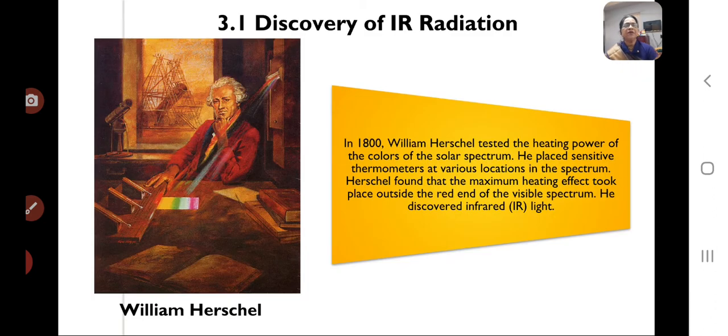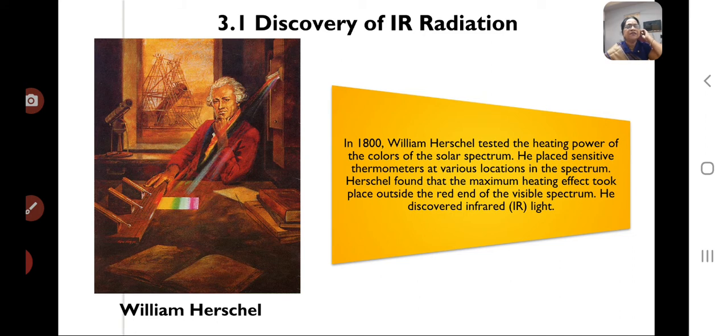Now, first of all, we see the first point, that is the discovery of IR radiation. Now, who discovered the IR radiation? Obviously, William Herschel discovered the IR radiation. In 1800, William Herschel tested the heating power of the colors of the solar spectrum.